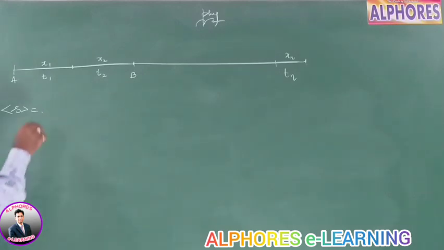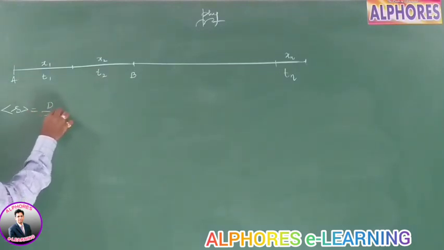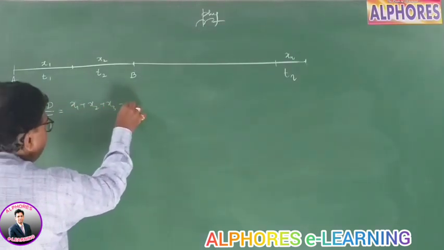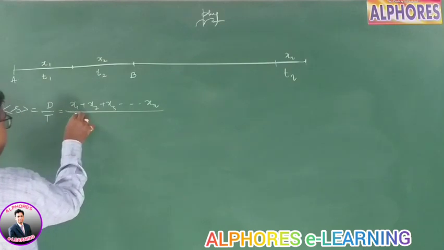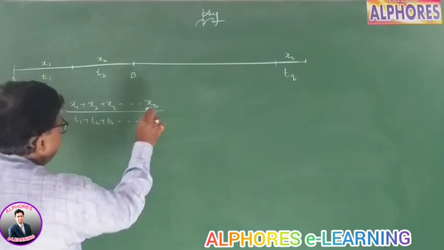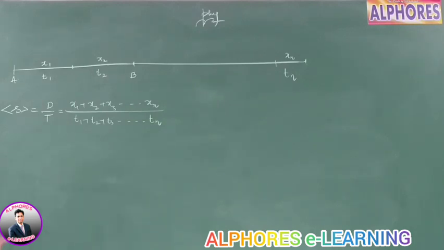Well, I have just now explained, average speed is total distance by total time. The total distance is x1 plus x2 plus x3 up to xn, by t1 plus t2 plus t3 up to tn. This way, the average speed.